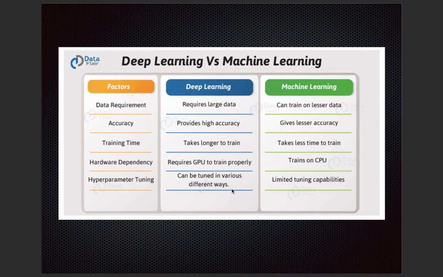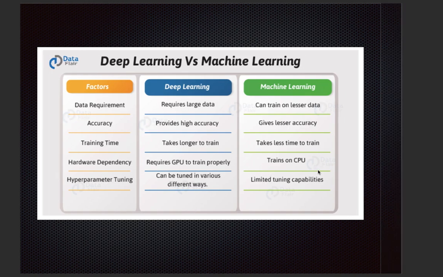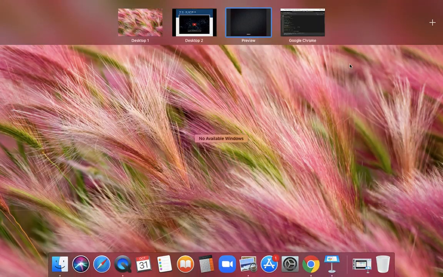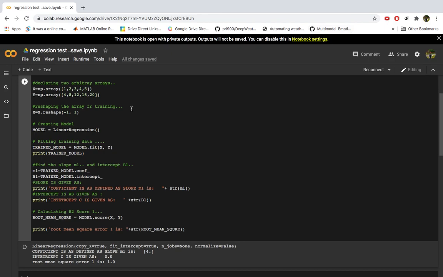Hyperparameter tuning: deep learning can be tuned in various different ways, while machine learning has limited tuning capabilities. What is this hyperparameter? We'll see in the next lectures, right? Now next we'll go on to the use case of machine learning.